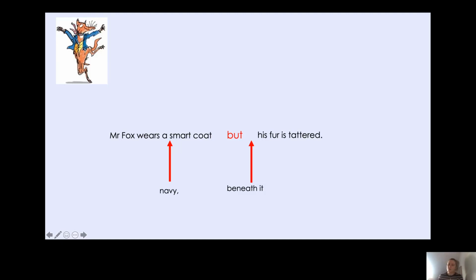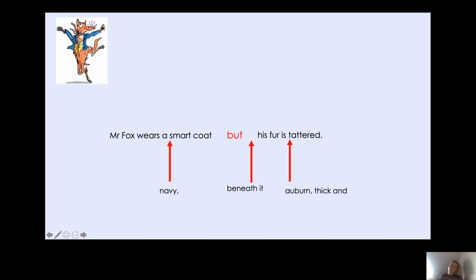Now, again, I've only used 1 adjective to describe his fur. Could we use a power of 3 here? How many adjectives do I need to use for a power of 3? Well, I need 3 adjectives. And remember, I need to use a comma, and then I need an and as well. Now, what other adjectives could I use to describe Mr. Fox's fur? Oh, yes, I could use auburn, thick, and tattered.